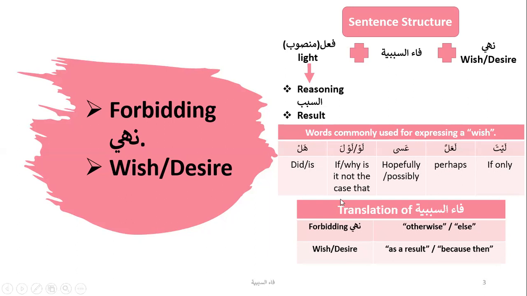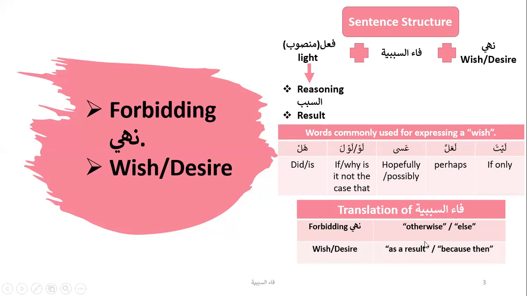Also understand that when it is a forbidding, it is translated as otherwise or else. In the middle, the fa is translated as this. And in wish and desire, you can say as a result, because then this will happen, and I wish something, and then as a result this will happen.